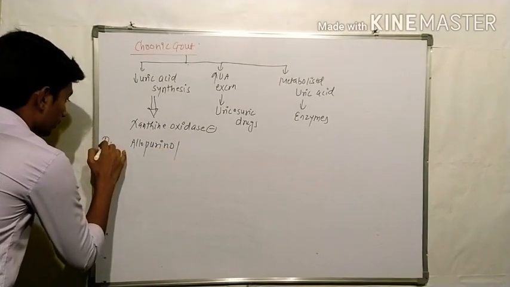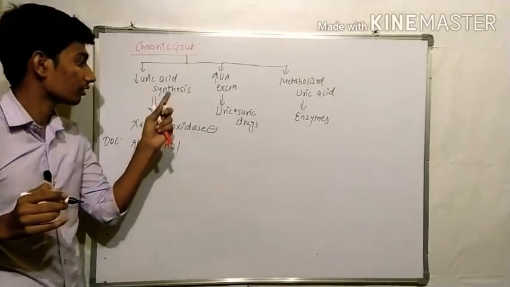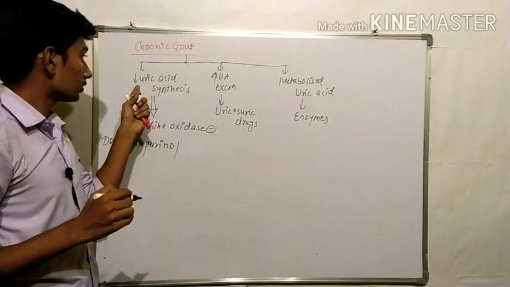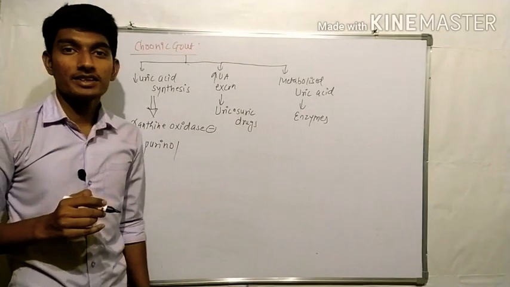allopurinol. This allopurinol is the drug of choice to decrease uric acid synthesis.